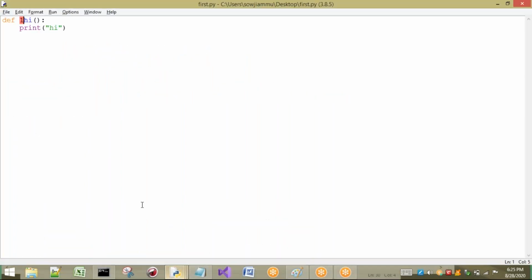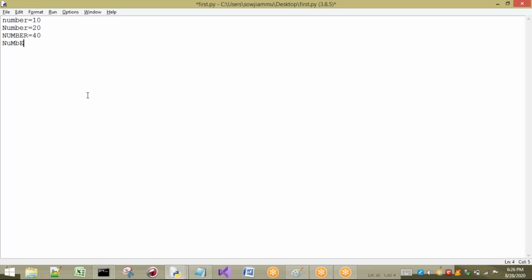See here, I'm going to consider one value, number equal to 10. Here all are small letters. Next one, I'm going to take one with the first letter capital, equal to 20. Next I'm going to consider another with all capital letters. Next one I'm going to consider a mix of small letters and capital letters.